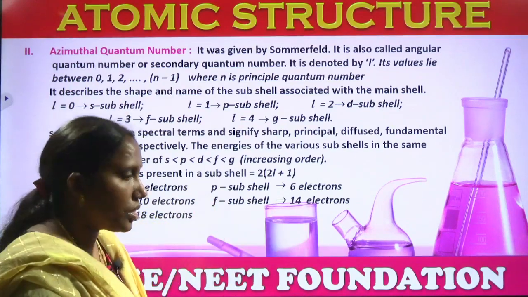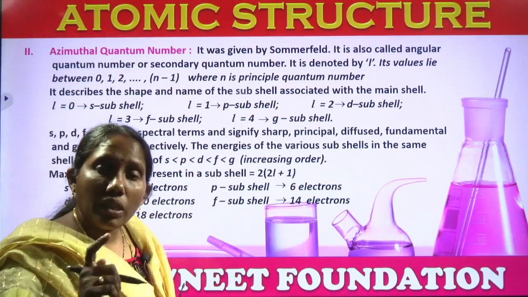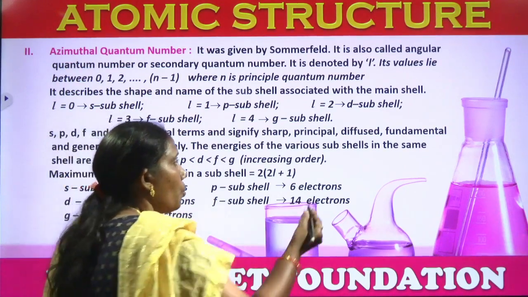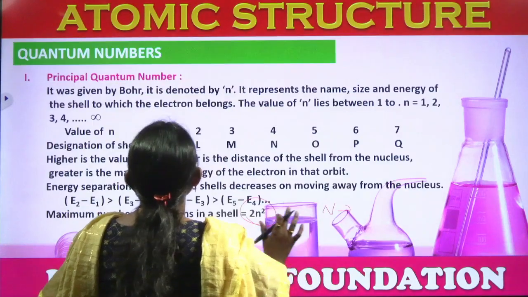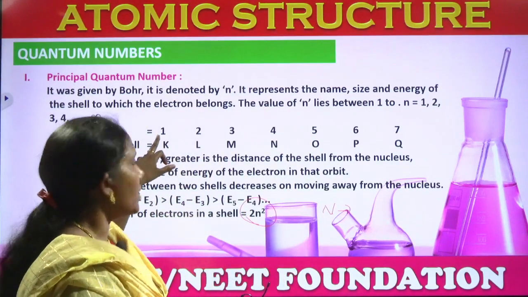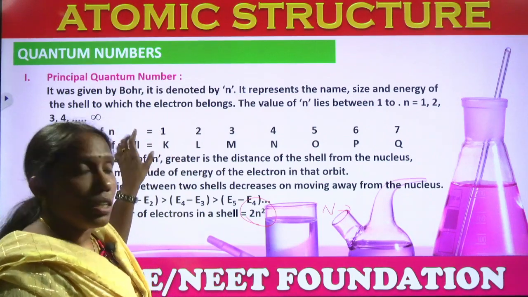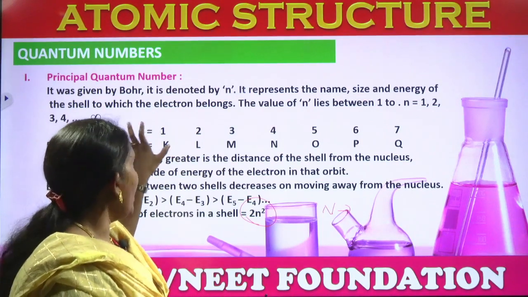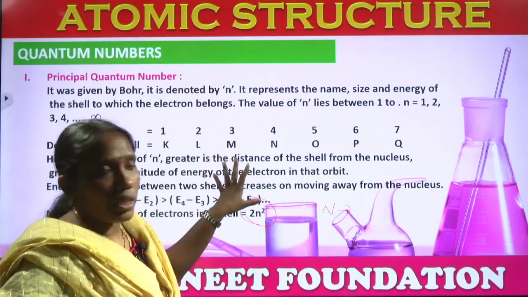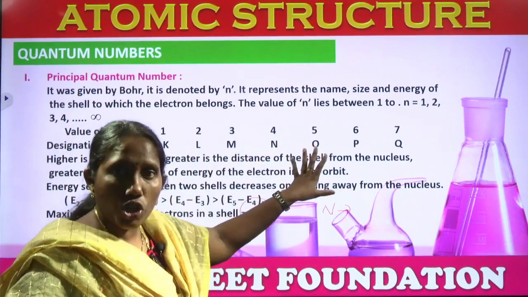Suppose I want to know in first orbit or shell how many number of electrons are present. While I am talking about the first orbit, value of n is 1. 1 means K shell. Value of n is 2 means L shell, 3 M shell, 4 N shell, 5 O shell, like that.